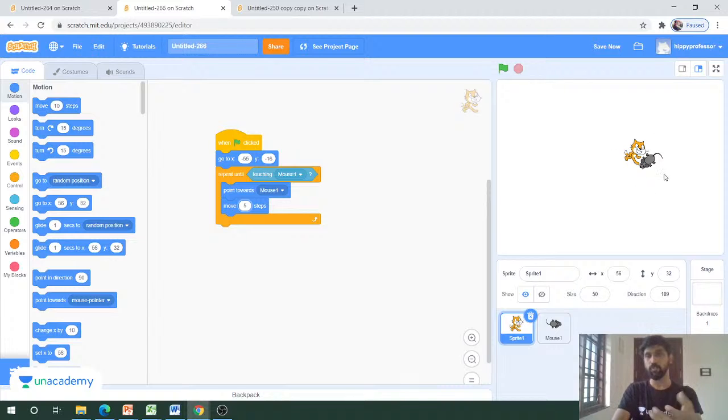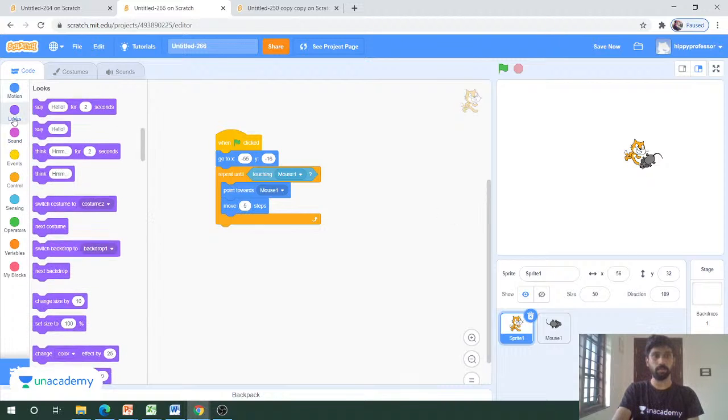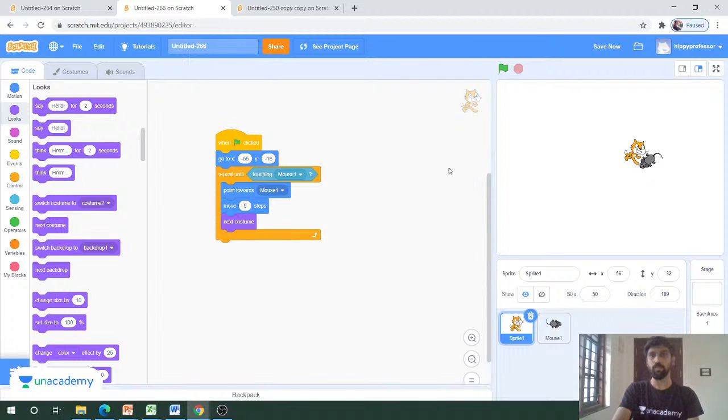Now we'll try to add life to the game. If you want to make the cat look like it's running, you have to put the next costume option. So if I just click on the flag, you can see that now you will feel like he is almost running after the mouse. This is the basic game. If you want to get a detailed view of this game, you can refer to my previous YouTube session.